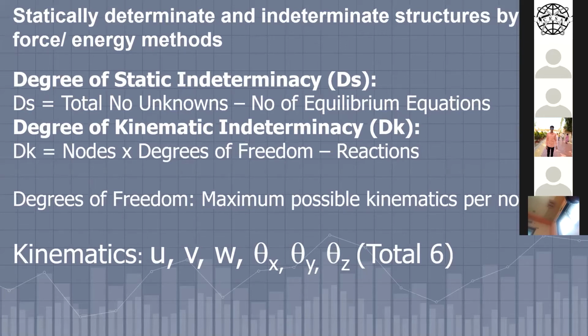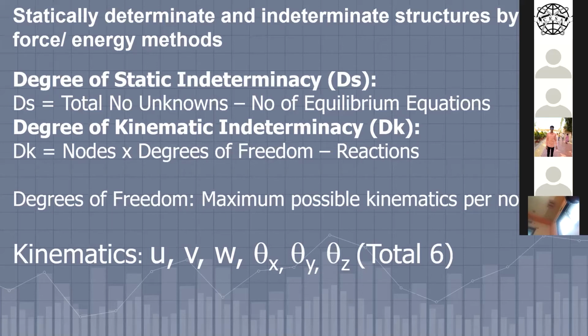My dear friend, it is very simple to understand. Degree of static indeterminacy means total number of unknowns minus total number of equilibrium equations. That gives you the value of ds. If the ds value is 0, then you can say it is a determinate type of structure, right? When the ds value is less than 0, then you can say it is a deficient structure, not a stable structure. If ds is more than 0, then it is a redundant type, something is extra. That's why the number of unknowns is more than the number of equilibrium equations. So this is the ds.